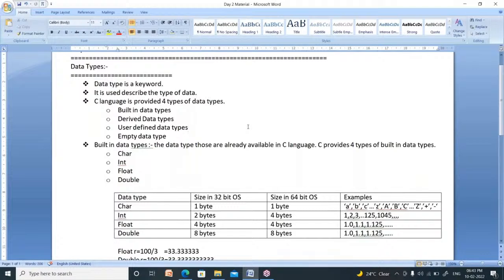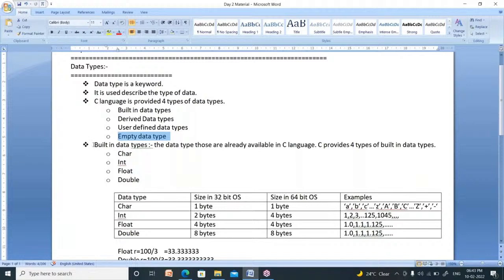How many types of data types are there in C language? There are four types of data types. One is built-in data types. Second one is derived data types. Third one is user defined data types. Fourth one is the empty data type. Four types of data types are there.